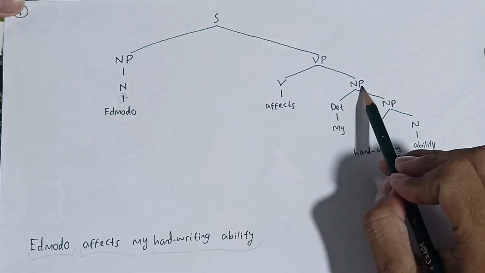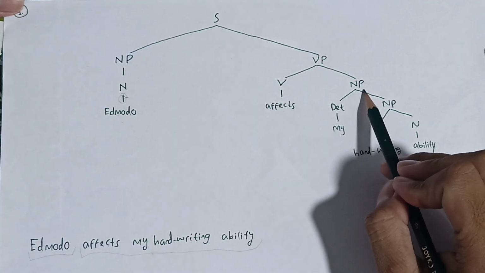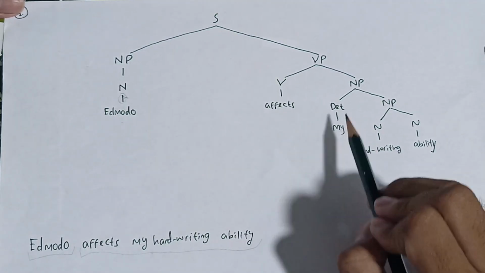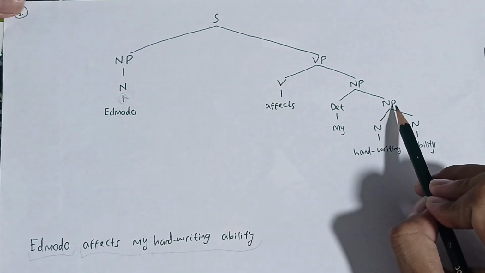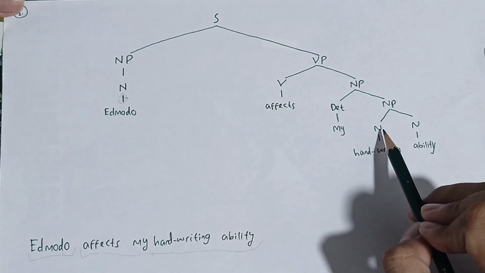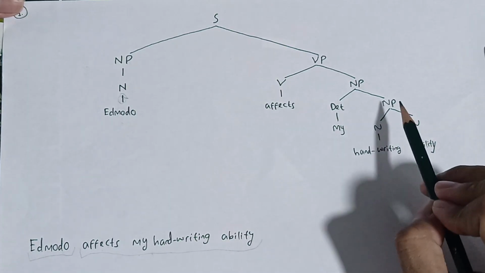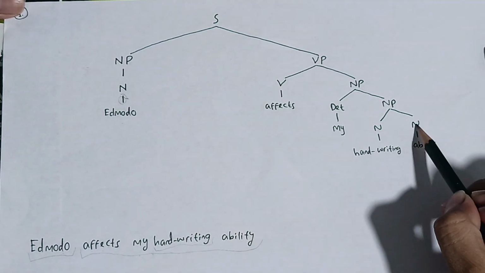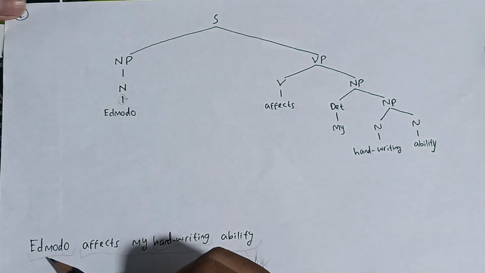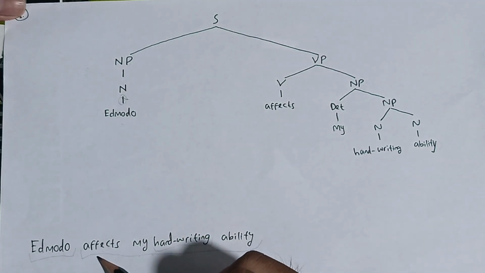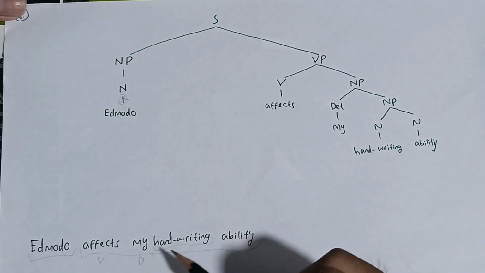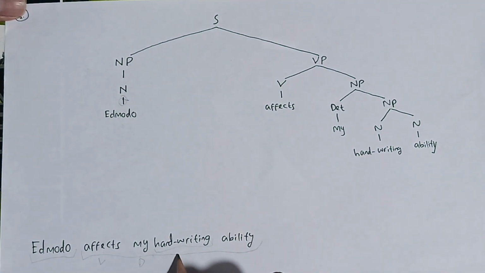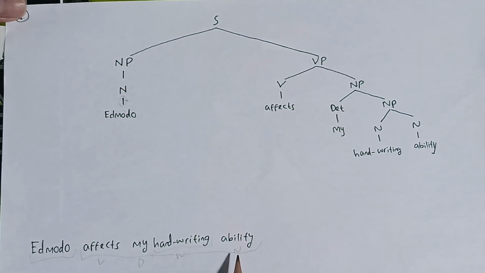Why is it called noun phrase? Because the noun phrase is from a combination of determiner and noun phrase. Determiner is my, and the noun phrase is from a combination of noun and noun. The first noun is handwriting, and the second noun is ability. So Edmodo is noun, affects is verb, my is determiner, handwriting is noun, and ability is noun.